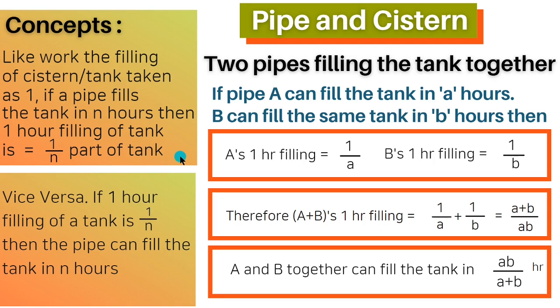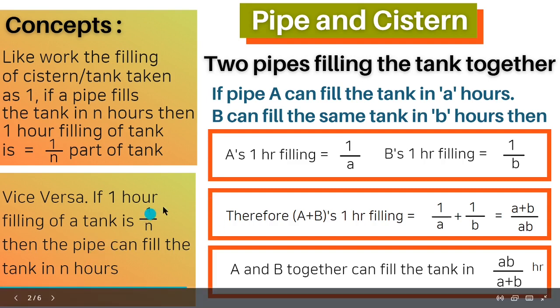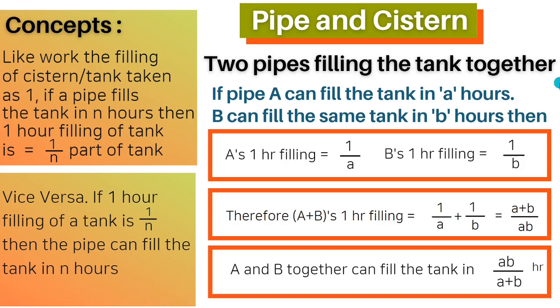I will explain it as: if a pipe fills a tank in 5 hours, then in 1 hour it will fill 1 upon 5th or 1 upon 5 part of the tank. Vice versa, if 1 hour filling of tank is 1 upon n, then the pipe can fill the tank in n hours.